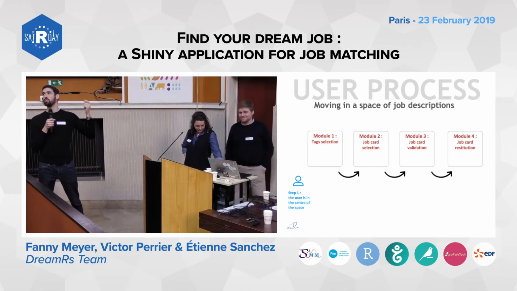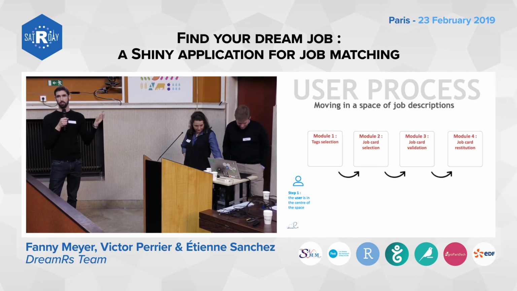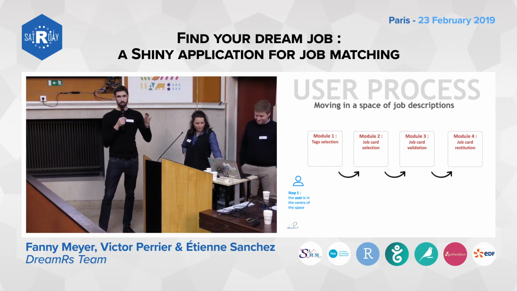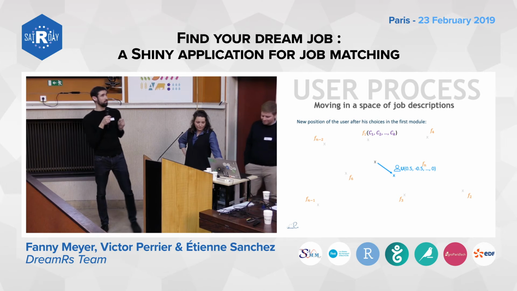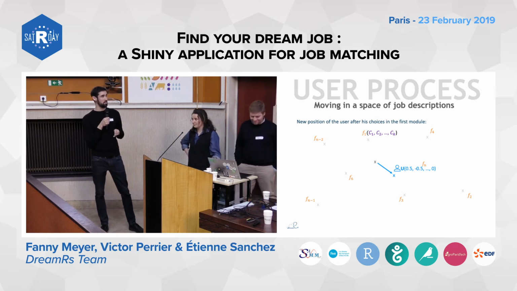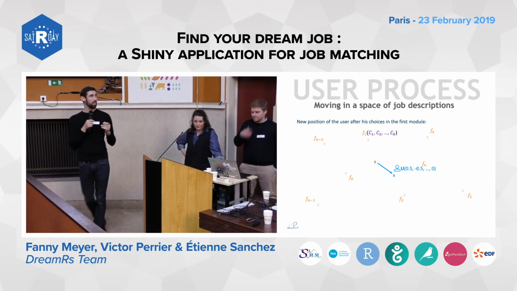These are the four modules that you saw in the demo. The first one was about selecting some tags you liked or didn't like. The second one was about making choices inside pairs of job descriptions. The third one was about writing job descriptions, and the fourth one was just giving the results. So right at the beginning, the user is at the center of the space. After that, what happened? As you can see, the user moved. So how did he move?